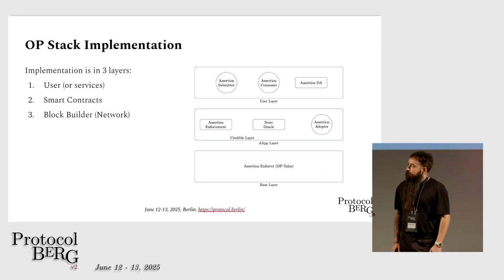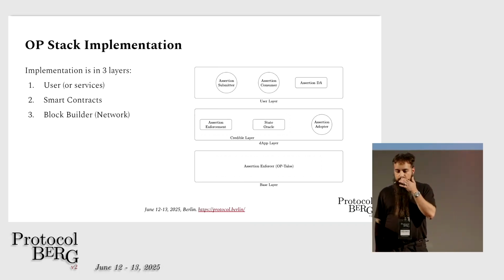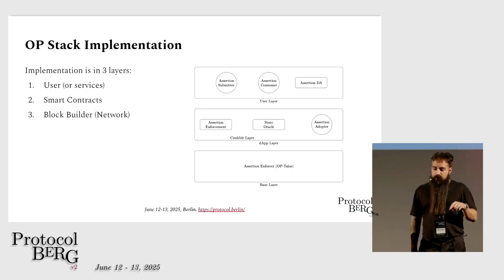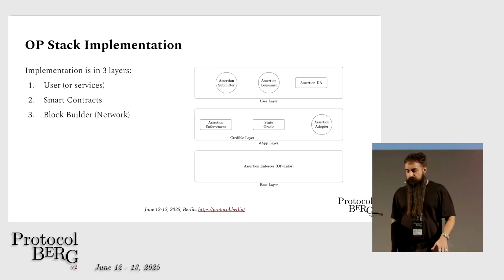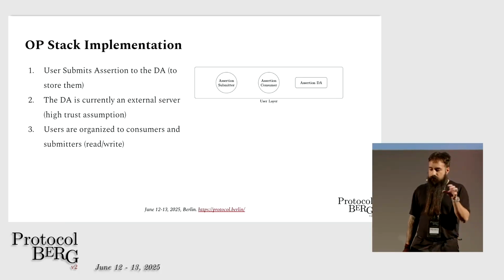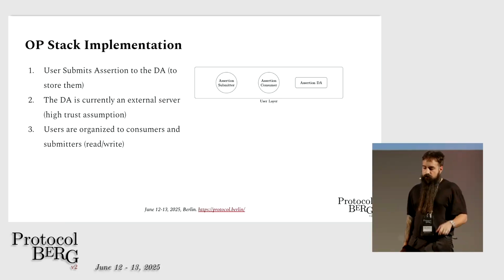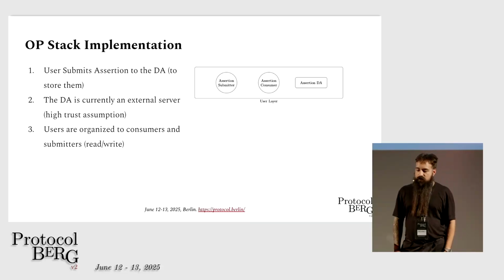We first implemented this for the OP stack. And basically the architecture has 3 layers. First we have the user layer of services and smart contracts, and then the block builder. So very simple, the user submits an assertion to the DA to store them. The DA is for now an external server, but we have plans to minimize trust there.